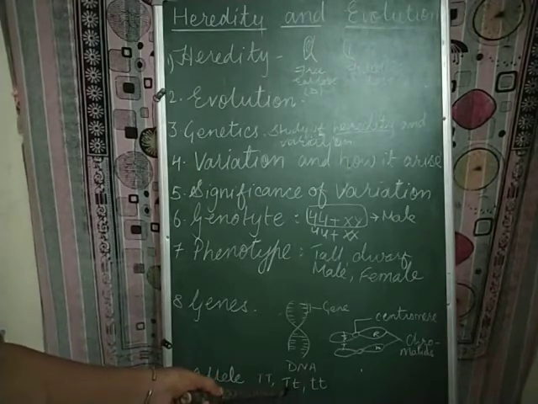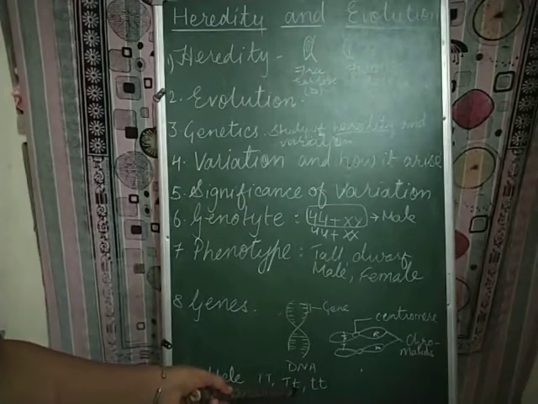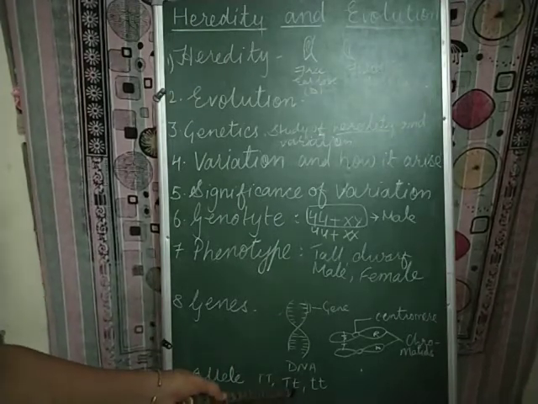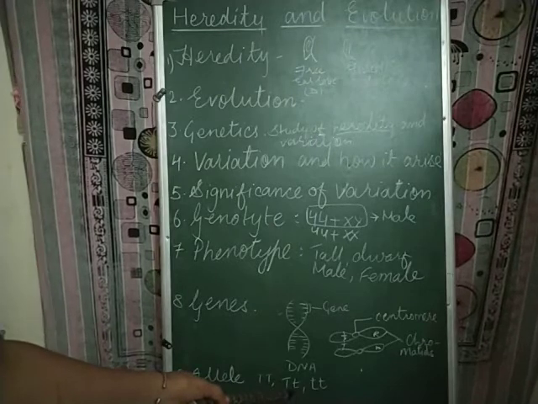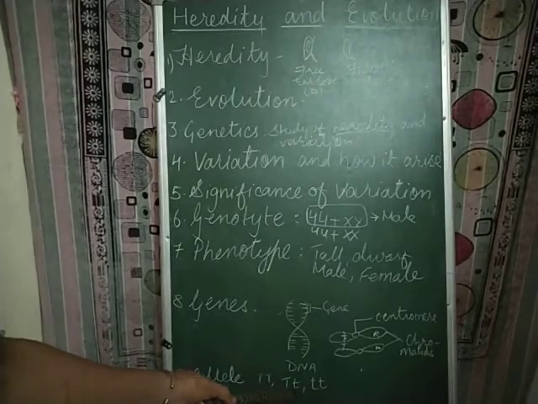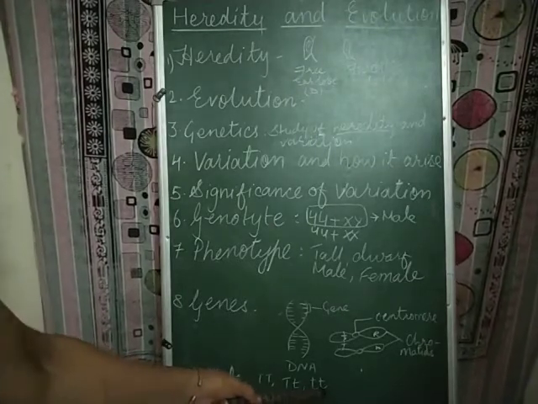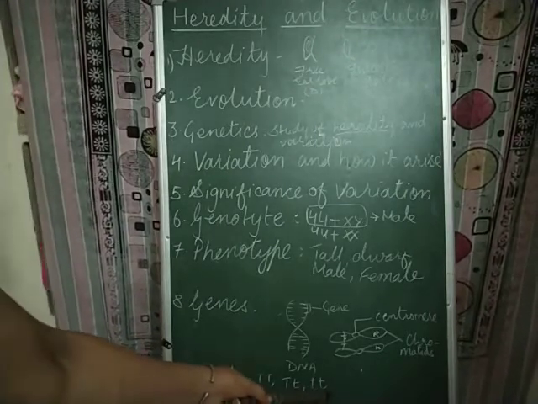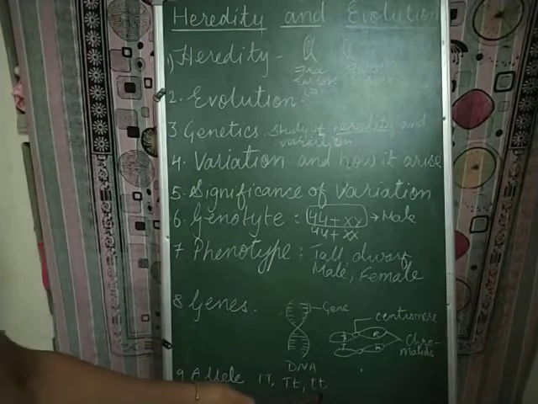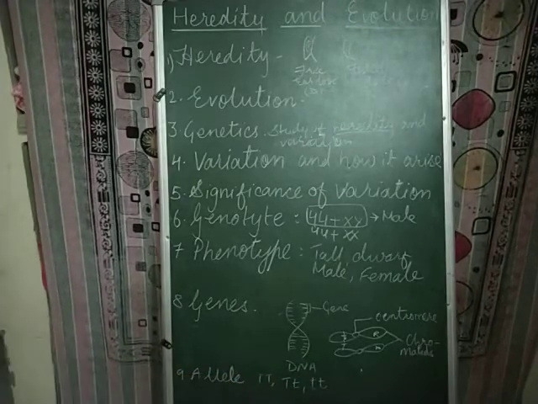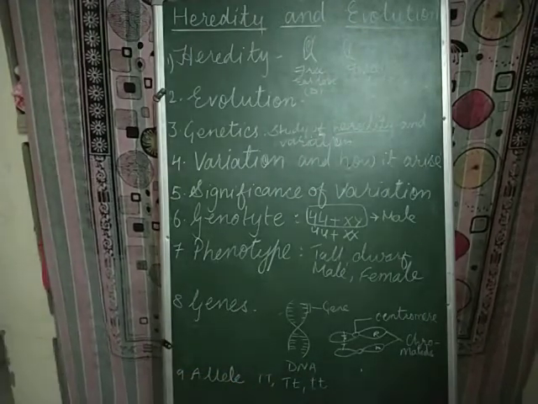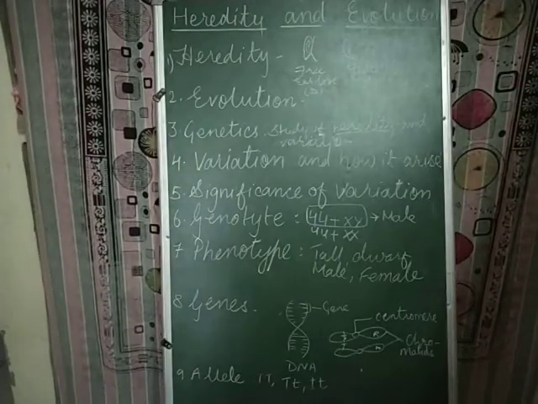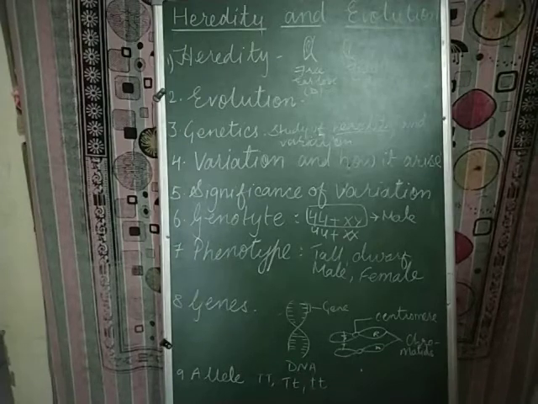So capital T is dominant and this is the recessive one. Here this is also a tall plant, but this is heterozygous tall. Another, where similar identical recessive genes are there, is called the homozygous recessive. In the next video we will discuss cell division and how the characters are controlled.